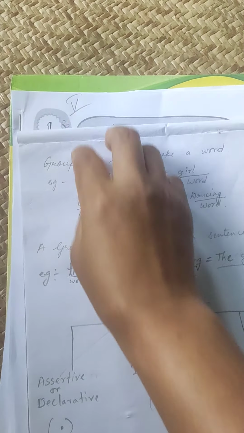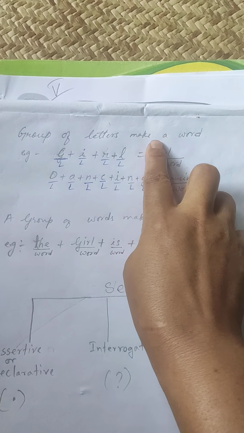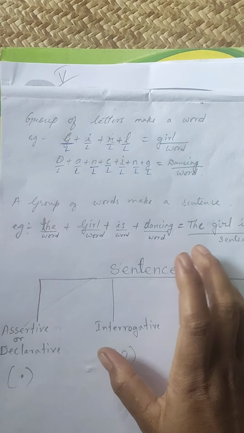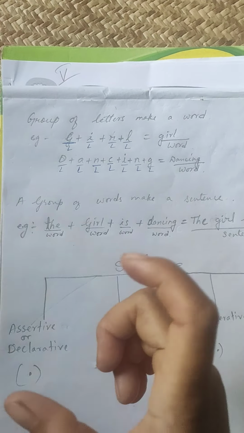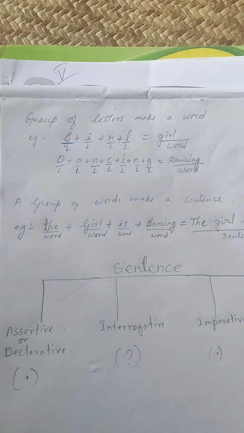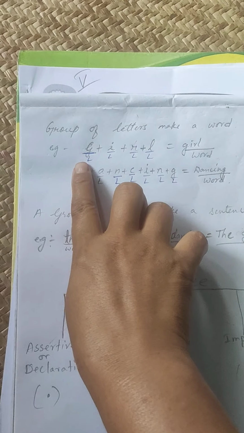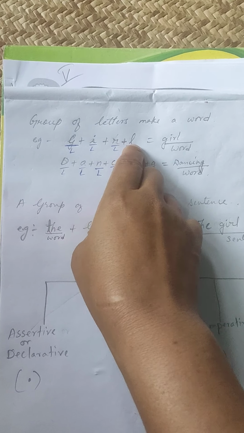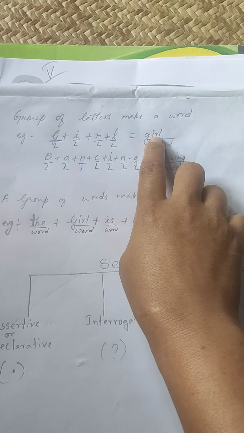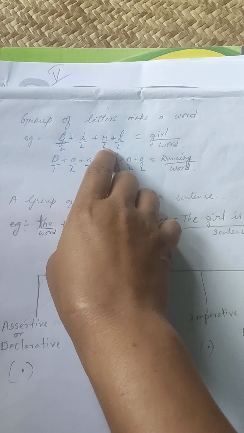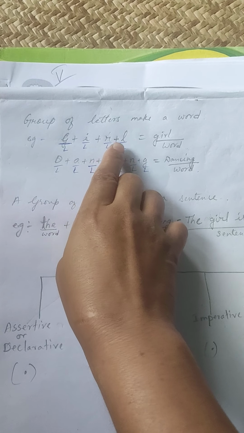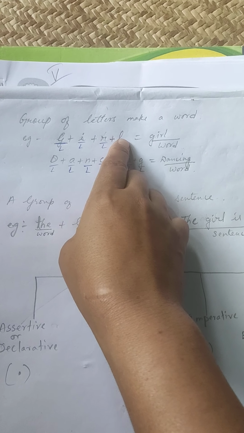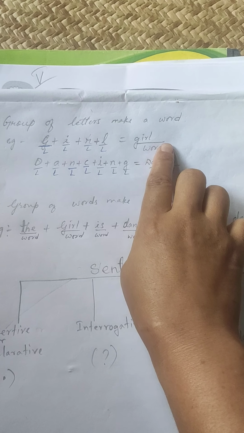You see here, group of letters make a word. So, in order to form a sentence, first I have to form words. I have to know how to form words, or I have to learn. Clear? Now, for example, you see, G plus I plus R plus L. I form a word girl. How many letters did I put together? 1, 2, 3, 4. 4 letters I put together and I form a word girl.